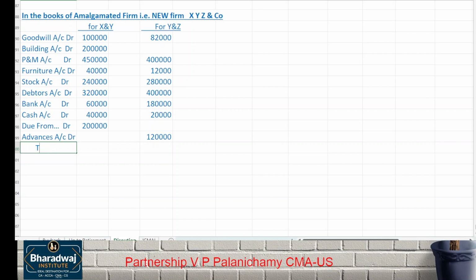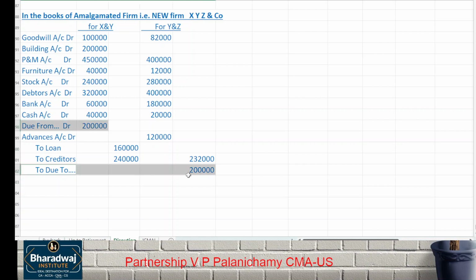Liabilities. Let's see what liabilities are there. Bank loan. How much is there in the first firm? 1,60,000. Second firm, nothing. Then, to creditors, how much is there in the first firm? Then the due to also will be recorded. Due to the other firm, how much? 2 lakhs. We have to cancel this later on.